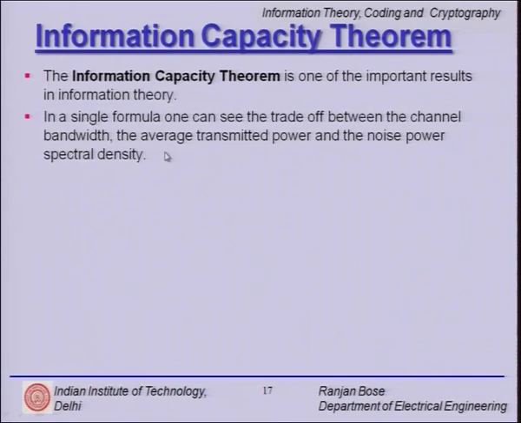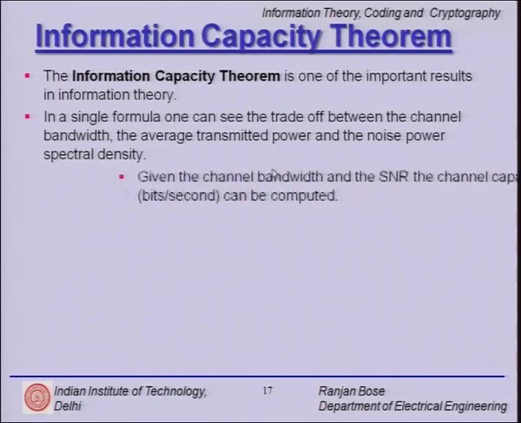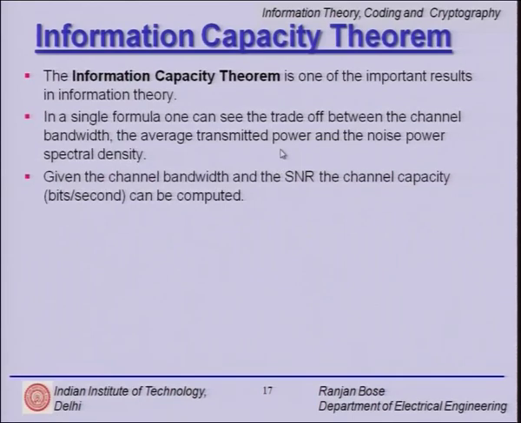Before this, there was no clear idea as to how to look at the trade off between, say, channel bandwidth or the average transmitted power, or how the noise power relates to the capacity. Given the channel bandwidth and the SNR, the channel capacity can be computed. So, I can give you actual numbers.